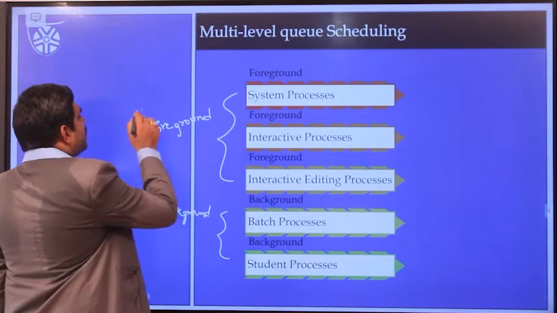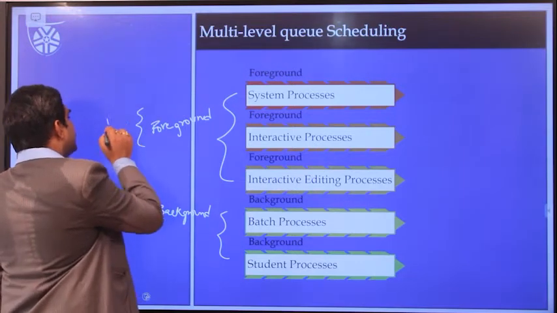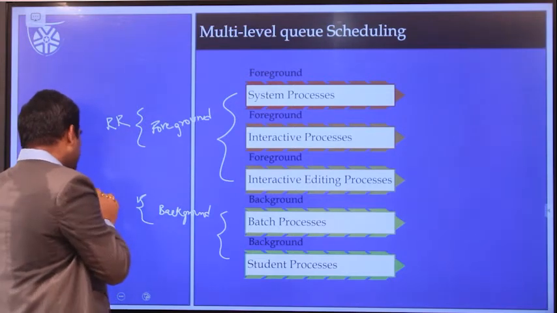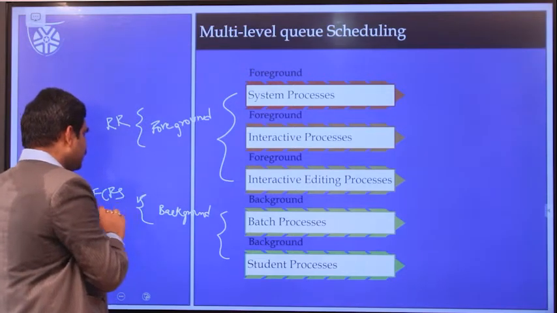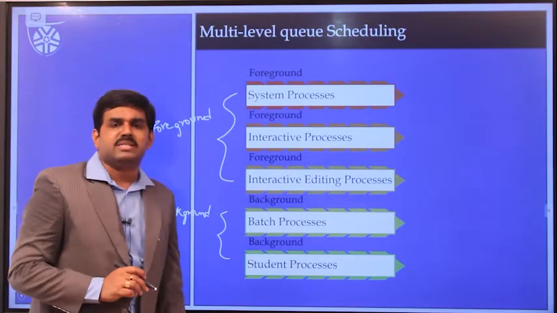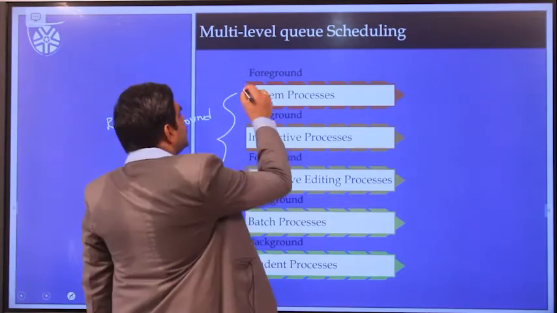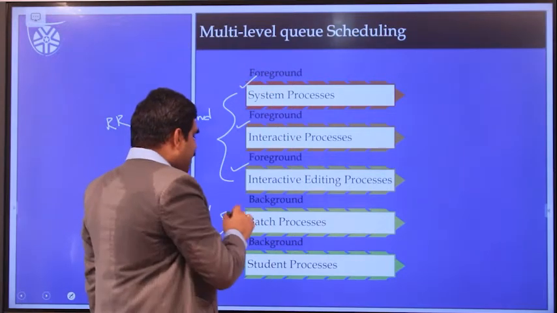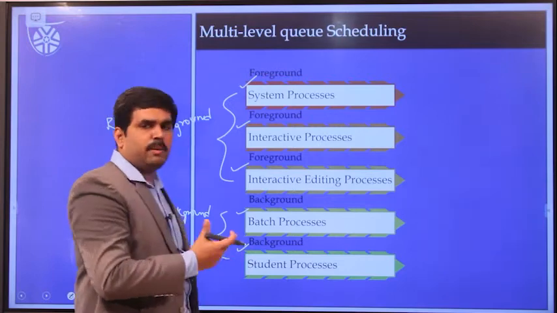What is the algorithm to be followed for the foreground process? That is the round robin scheduling algorithm. What is to be followed for the background process? The first come first serve scheduling algorithm. Which of the processes are high priority jobs? Here, system process is highest priority, followed by interactive and interactive editing. Batch process and student process are the low priority jobs.